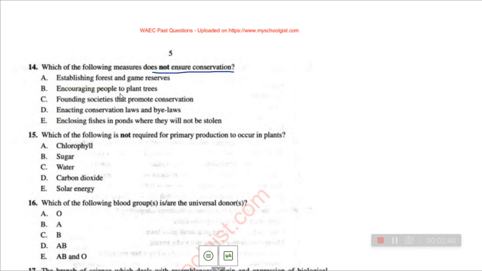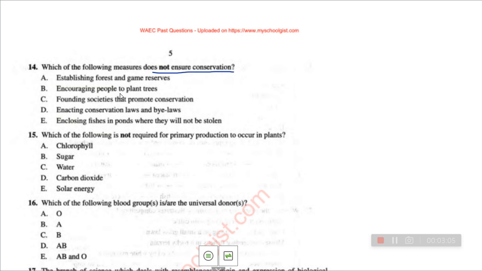What is conservation? Conservation is a way whereby we preserve resources from irrational use for the purpose of continuity and to prevent extinction of some organisms or resources that are important to the ecosystem and to the world at large.